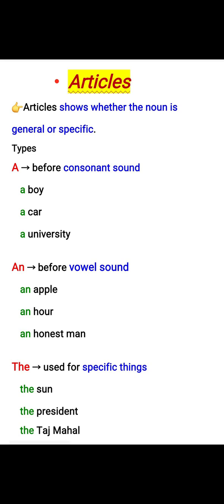Articles. Articles show whether the noun is general or specific. Types. A. It is used before consonant sound. For example, a boy, a car, a university. An. It is used before vowel sound. For example, an apple, an hour, an honest man. The. The is used for specific things. For example, the sun, the president, the Taj Mahal.